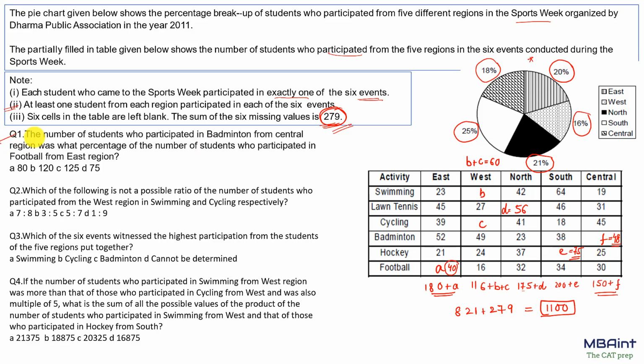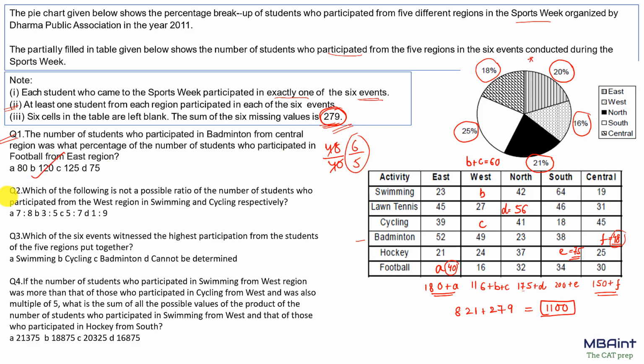The first question says that the number of the students who participated in badminton from the central region, that is 48, is what percentage of the number of the students who participated in football from the east region. So 48 by 40, that is 6 by 5, that is 120%.